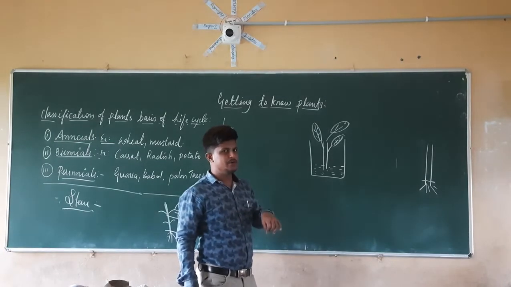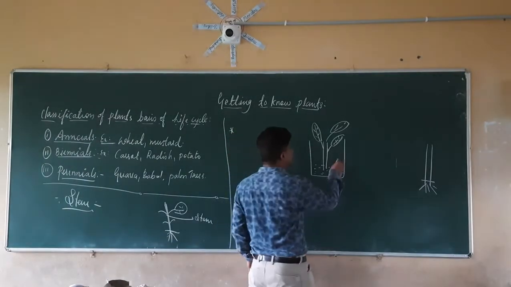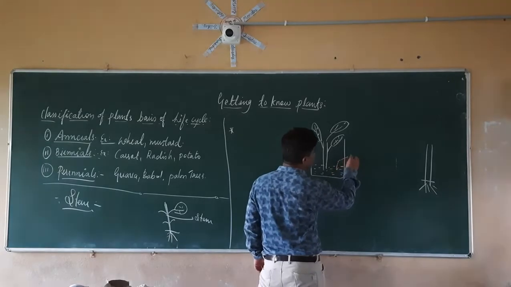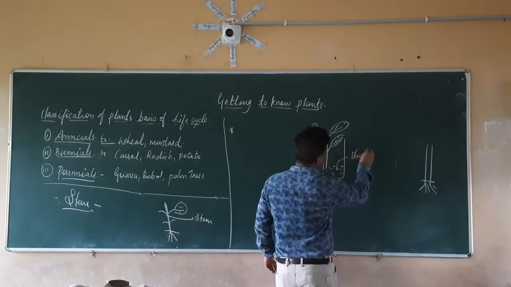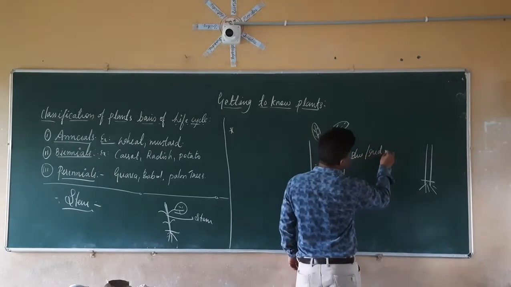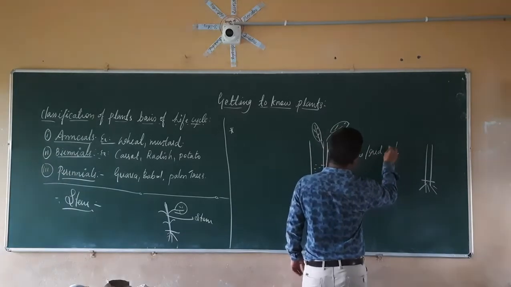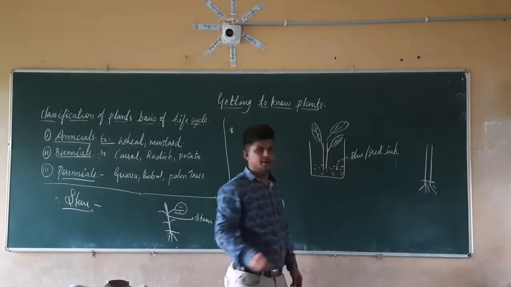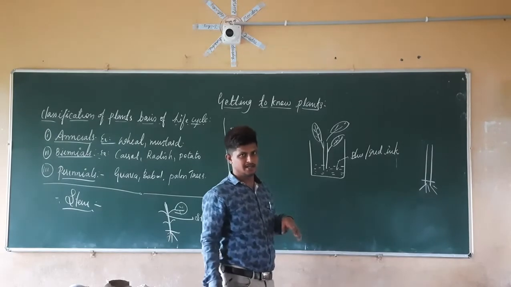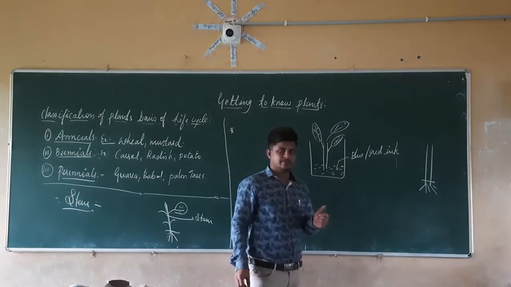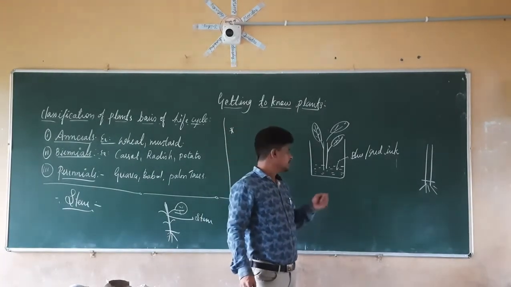Next, we are going to add a small amount of blue ink or red ink into this container. Now what will happen here?